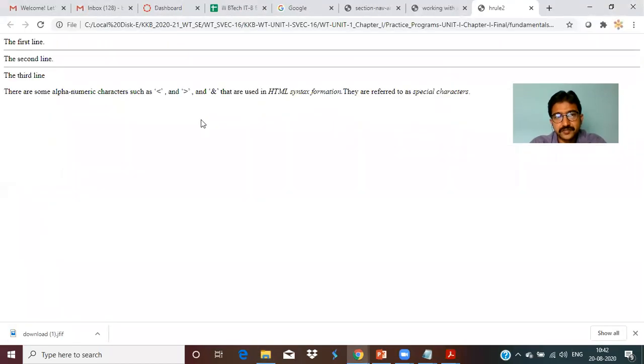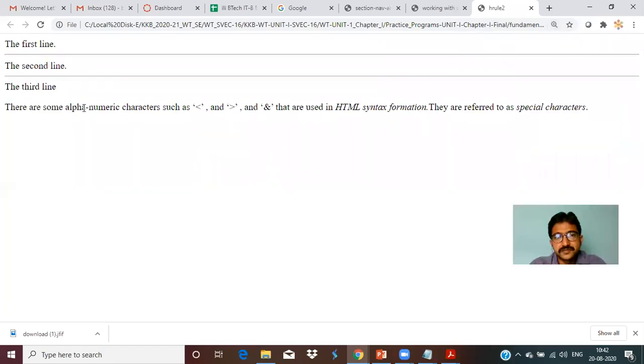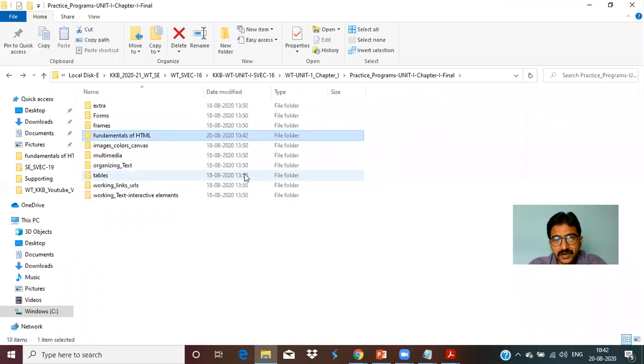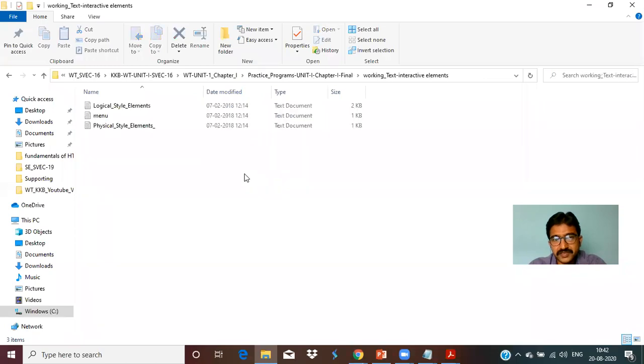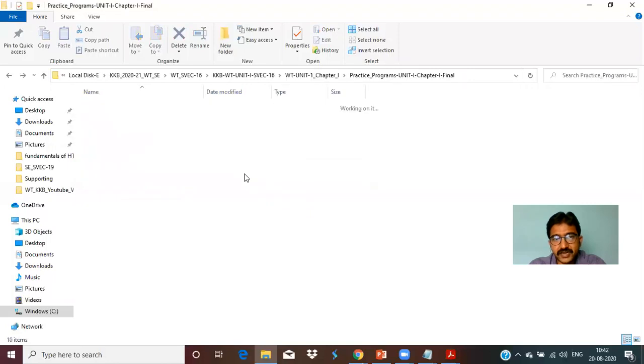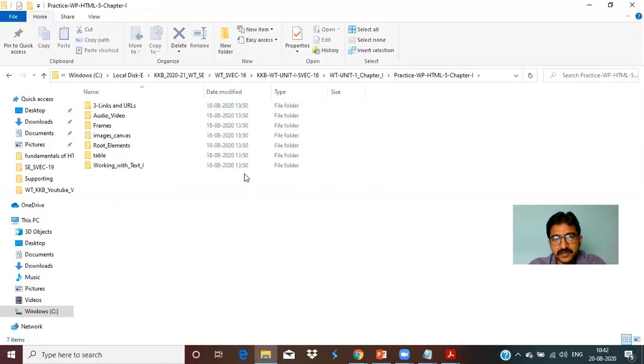It's our site. The same I already showed you in the PPT. These are the alphanumeric characters less than, greater than, and ampersand. And this is one side, this is another side. As time goes on, I will also show you different topics, like working with text. For each category, I have categorized separate programs for you to practice comfortably.